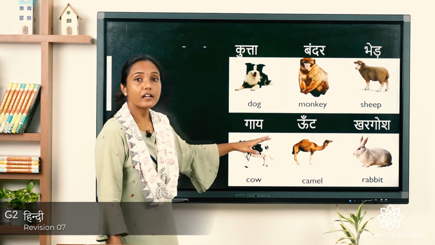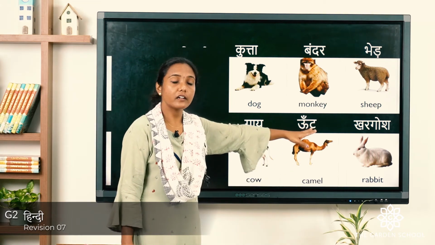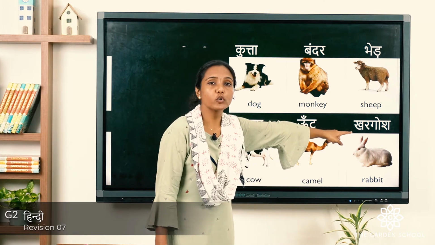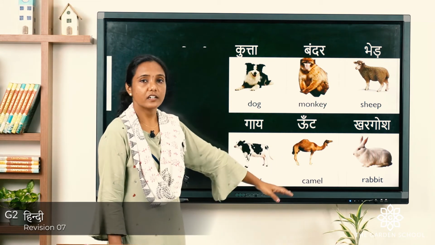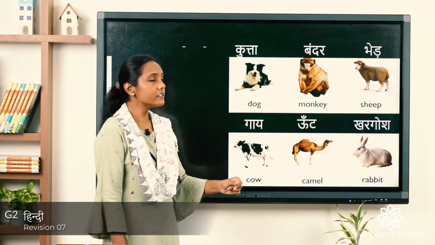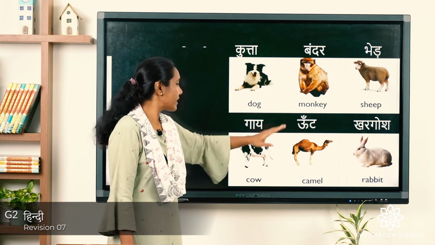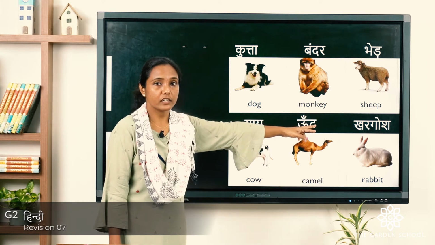For cow, गाय. Camel, ऊंट. It's called as ऊंट. Rabbit, खरगोश. I'll repeat again for rabbit, खरगोश. Shall we repeat again together? कुत्ता, बंदर, भेड़, गाय, ऊंट, खरगोश. Okay.